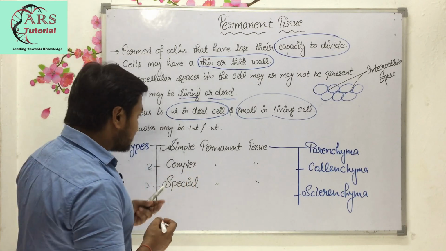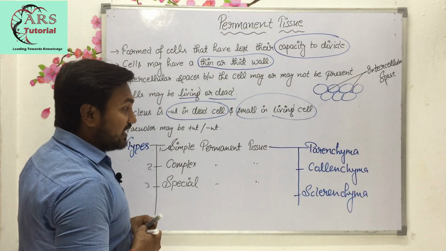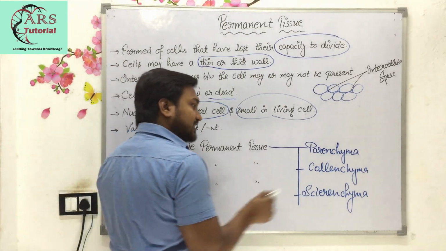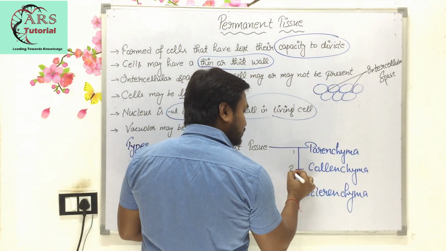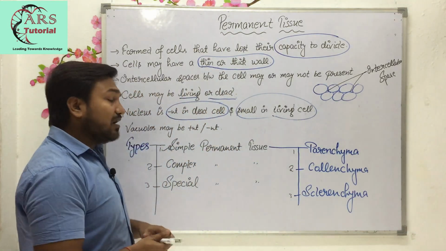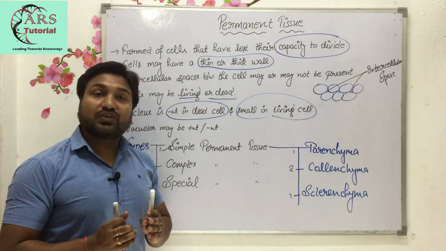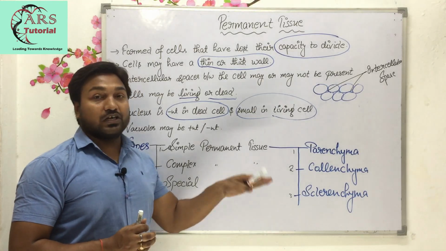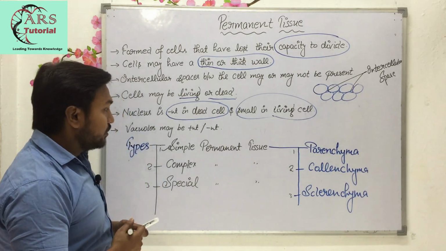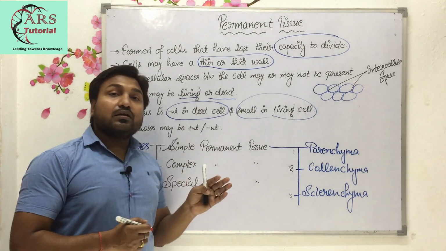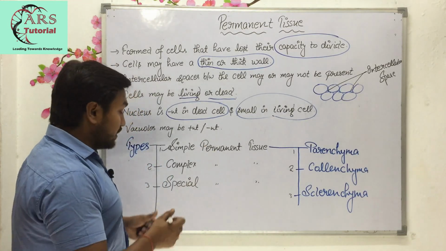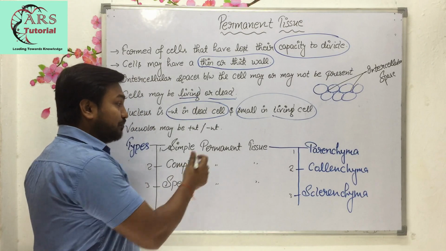The first one is simple permanent tissue, and simple permanent tissue is of three types. The first one is parenchyma, the second one is collenchyma, and the third one is sclerenchyma. So simple permanent tissue is basically of three types, which we will discuss further: parenchyma, collenchyma and sclerenchyma. Here you can learn with the help of a formula that I am going to tell you.